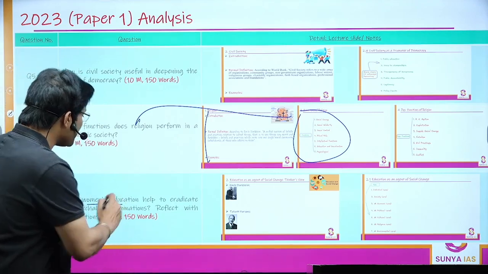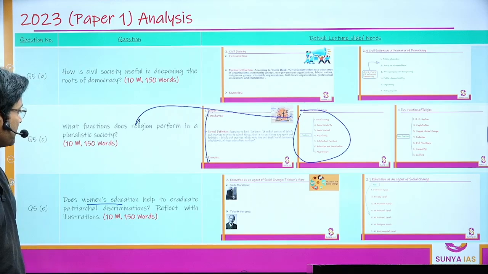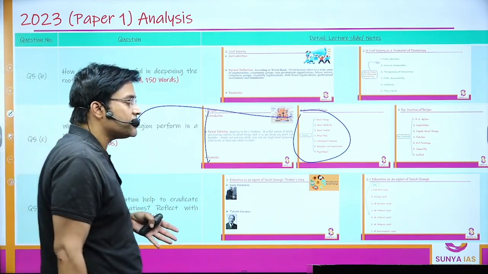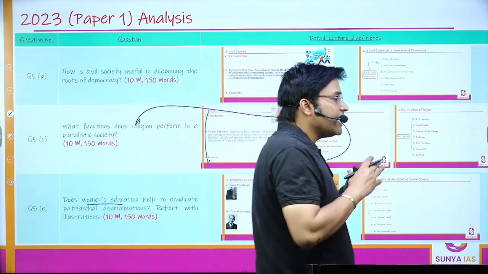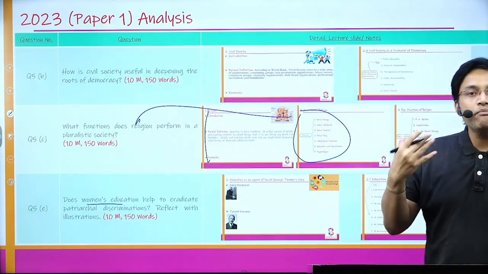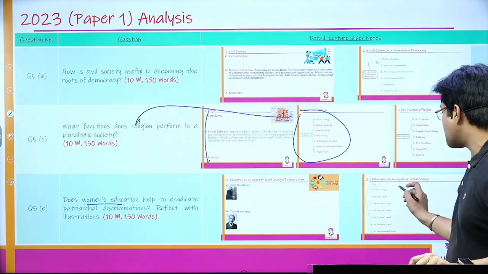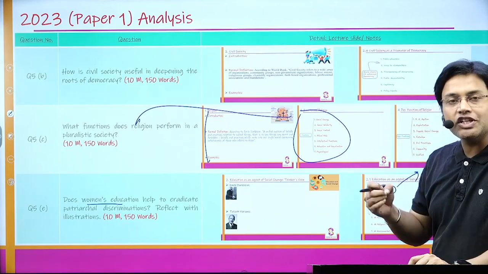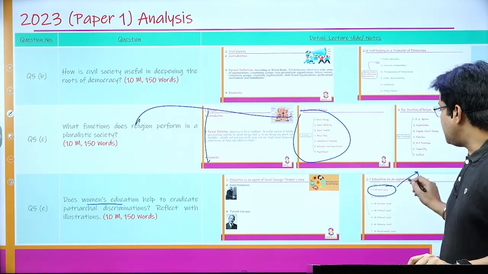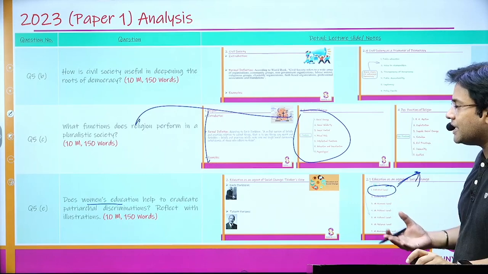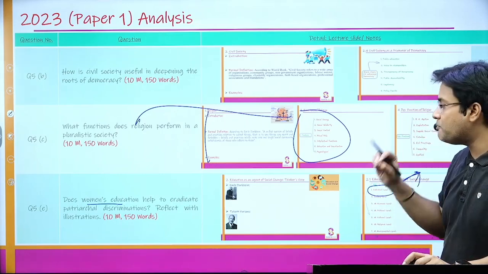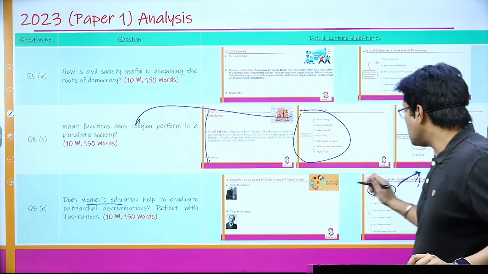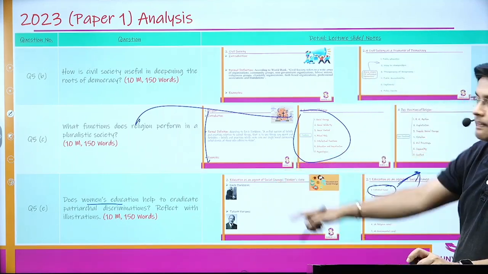Then, does women's education help to eradicate patriarchal discrimination? Reflect with illustrations. Again, I've talked about education as an agent of social change in our unit 10. When I was talking about education, what is the impact of education at the society level? When I was talking at the individual level, I was talking about the impact of education for women. And there I talked about all the positive things, how education was helping in completely dismantling the patriarchal structure prevalent in society. All those points could be used to answer this kind of question.